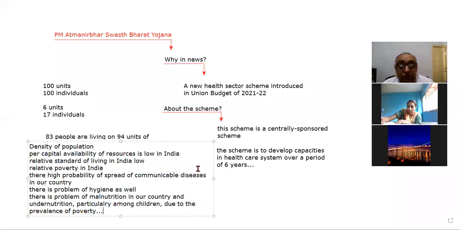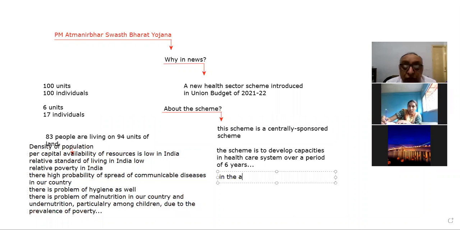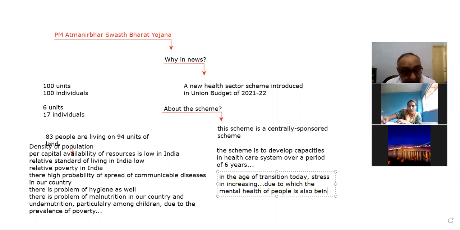And the next important thing is that in the age of transition today, stress is increasing. Mental stress is increasing, due to which the mental health of people is also being affected, right?